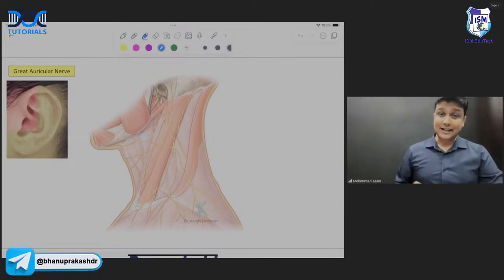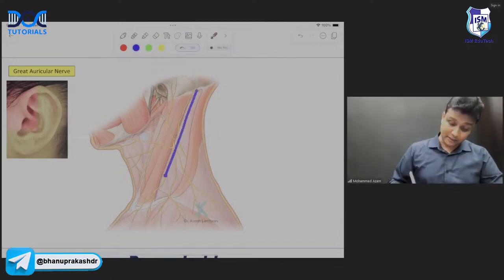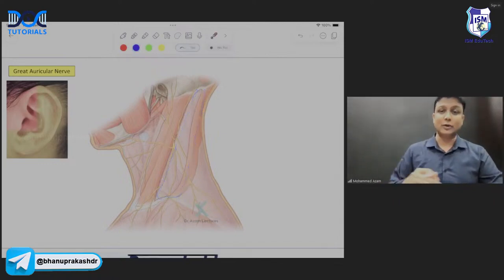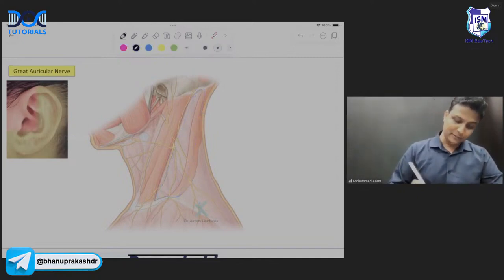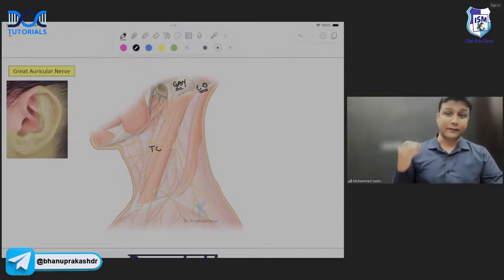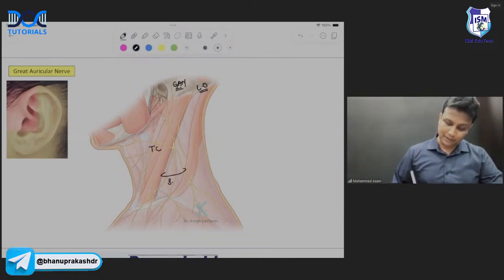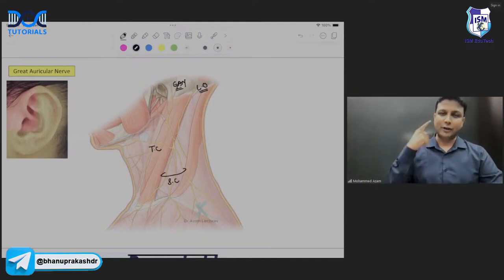This is the posterior triangle of the neck. And in the posterior triangle of the neck, you're able to see all the 4 cutaneous nerves here, sir. This one will be the lesser occipital nerve. This one here will be the great auricular nerve. And then the transverse cervical nerve, going transversely in the neck region. And this one here will be the supraclavicular nerve, going above the clavicle. Lesser occipital, great auricular, transverse cervical, supraclavicular.